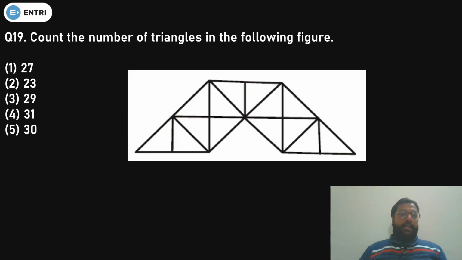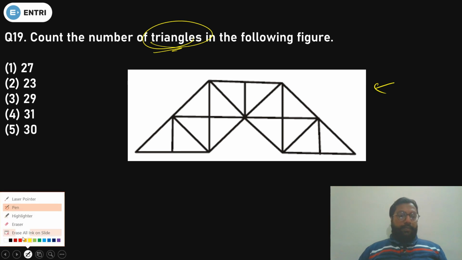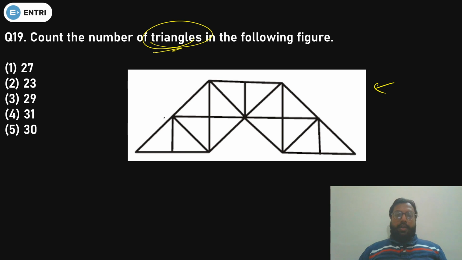Done? Okay, now let's see the question number 19. Okay, so very important question because this is from counting figures and you have to count the triangles in the given figure. So how can you find out? Okay, so just changing the color. Okay, so see how you can find out. So first of all, what do you have to do?